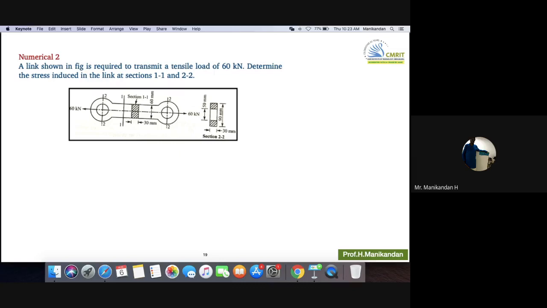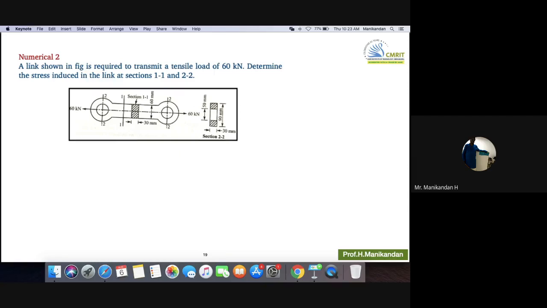Because tensile stress, compressive stress, if you just tell, even bending stress also has tensile as well as compression on the same component, right? So don't ever tell that tensile stress is a type of stress. Tension and compression are the nature of stress. But for type of stress you have to tell axial stress, because the load is acting along the axis of the component.